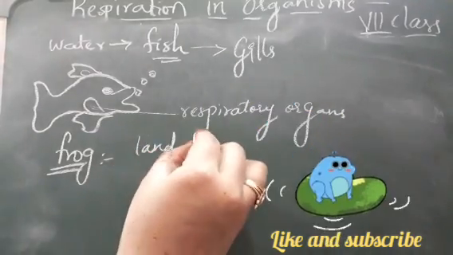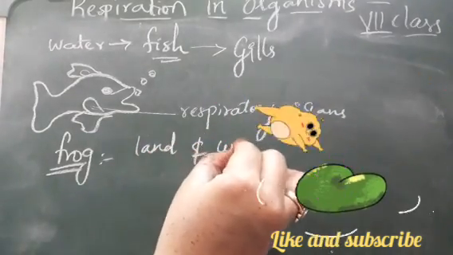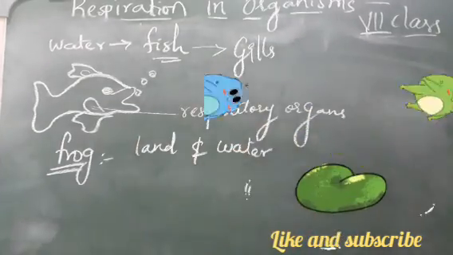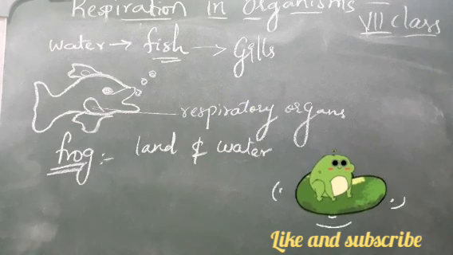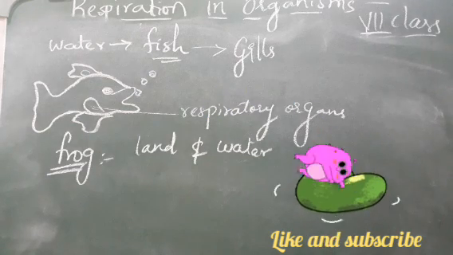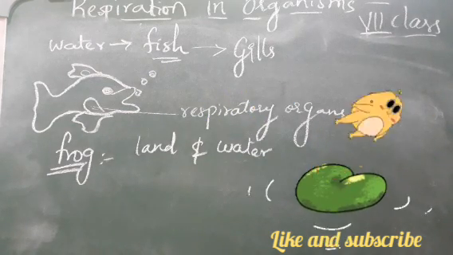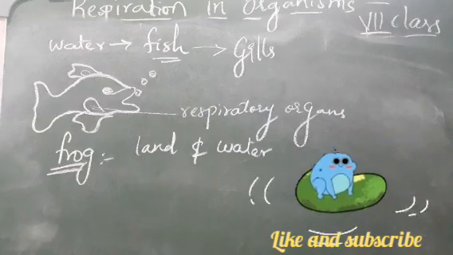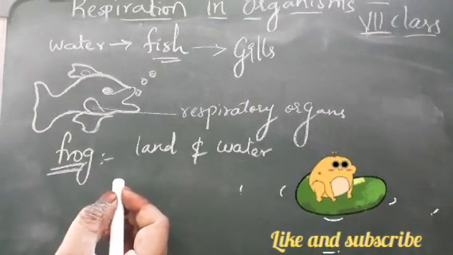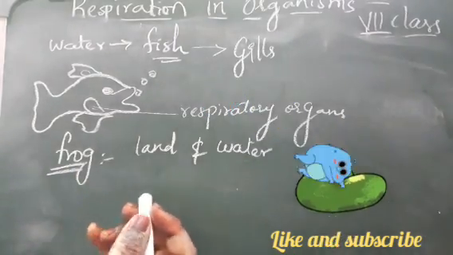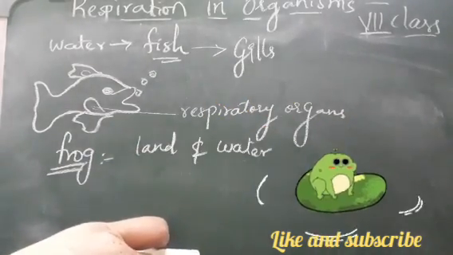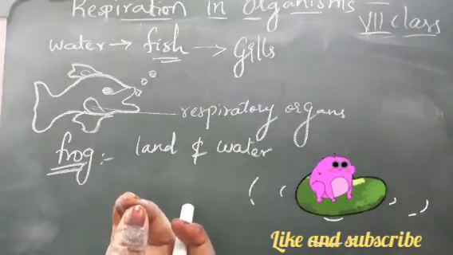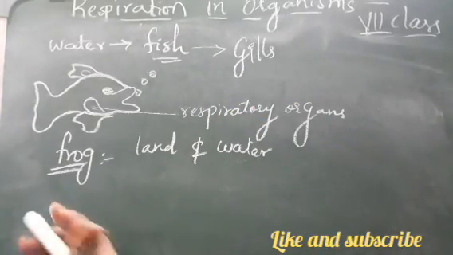It is both a land and water animal. To breathe on land, it requires lungs, and to breathe in water, it requires gills, right? So on land it has lungs, while when it goes deep underground and sleeps twice every year, its moist skin takes over the function of lungs.